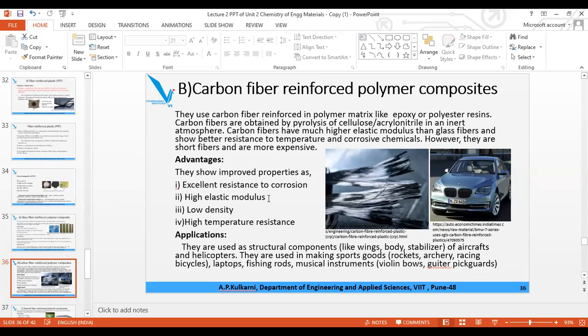You remember this high elastic modulus. See, pay attention. Low density again it is common, and temperature resistance is common. Only temperature resistance is not applicable for glass fiber. So temperature resistance is there, resistance to corrosion is there, and also it is used in the structural component.